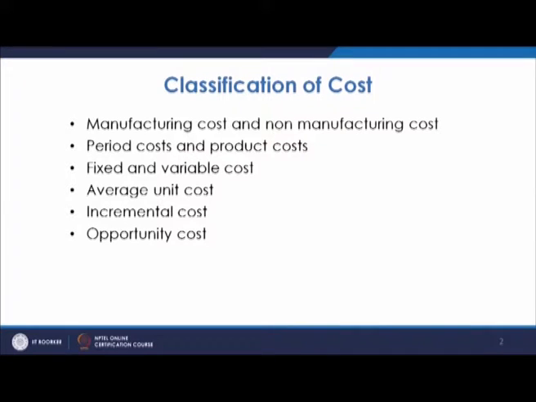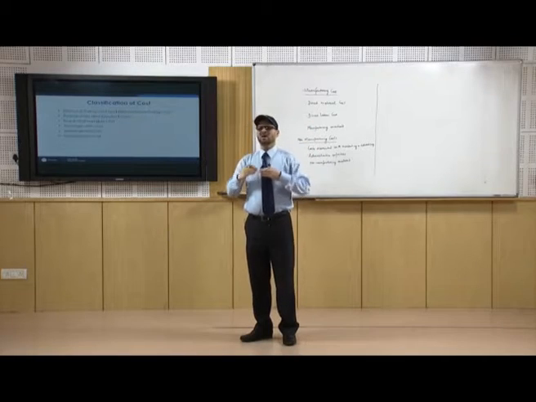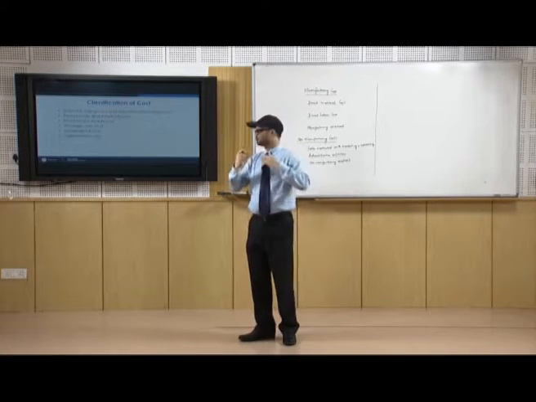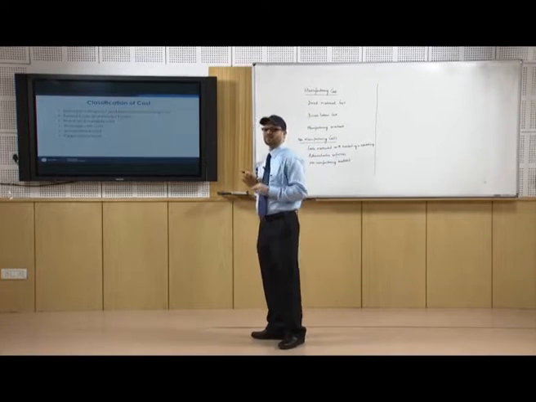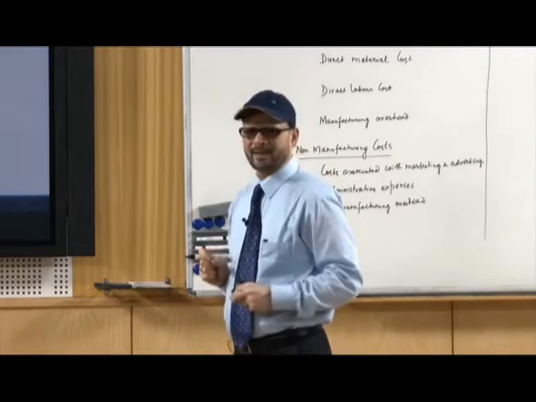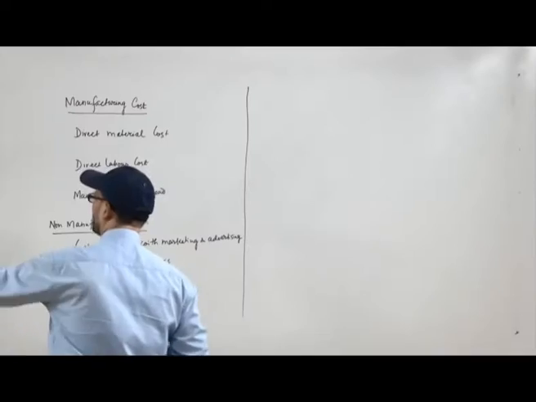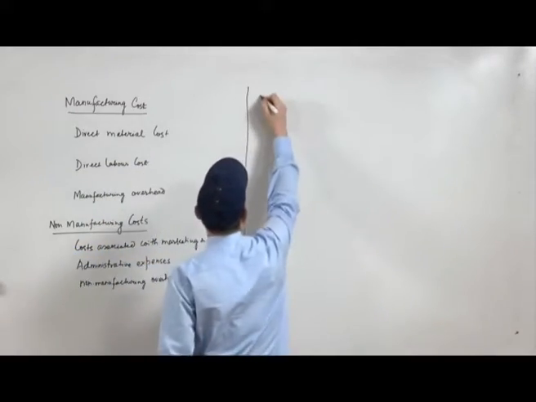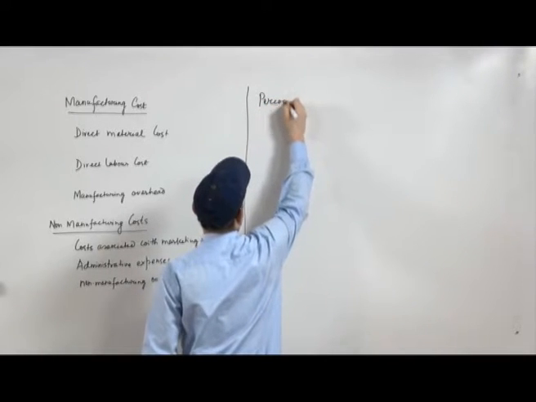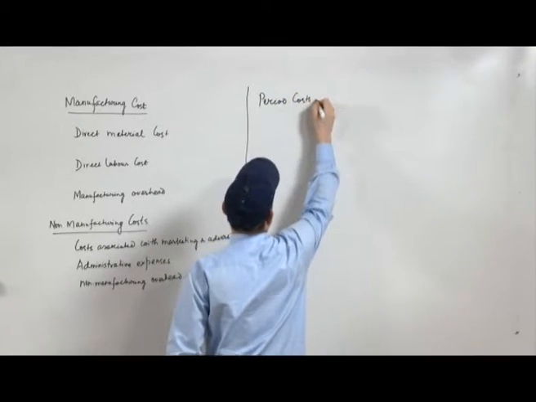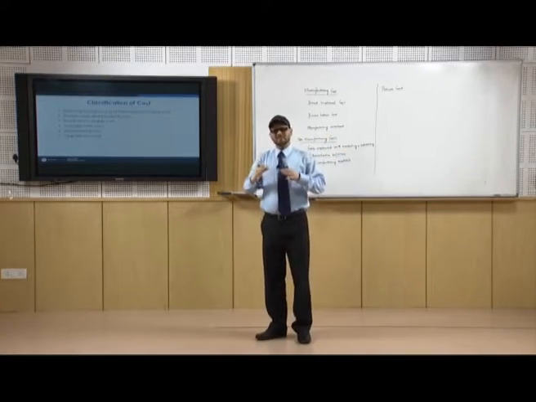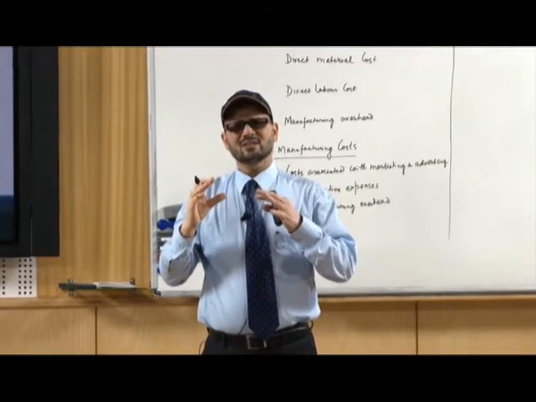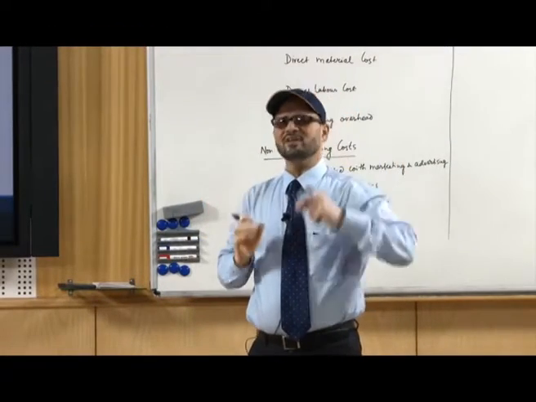Next is period cost and product cost. When we talk about the financial statement perspective, when we want to make the financial statements, the costs can be categorized under two broad names: period costs and product costs. Period costs are those costs which are better to be expressed in a certain period.